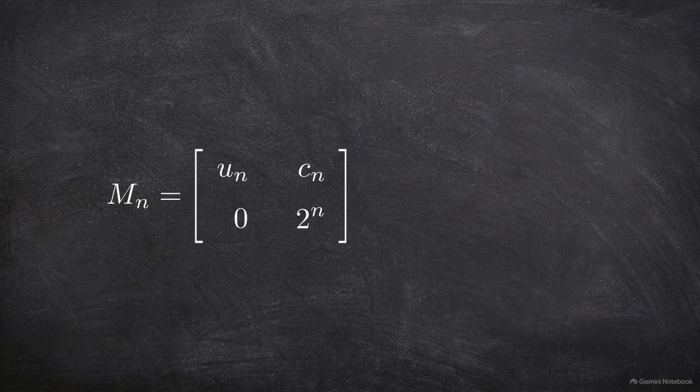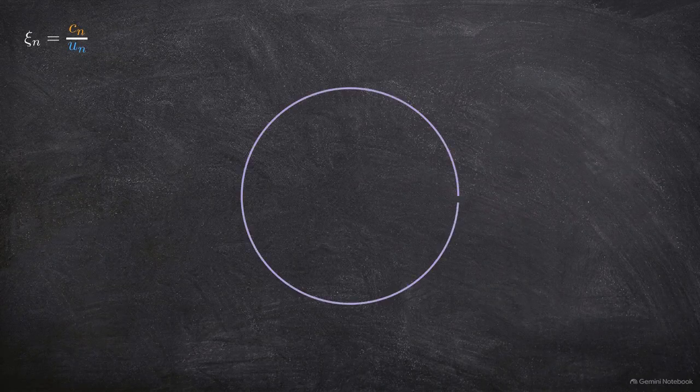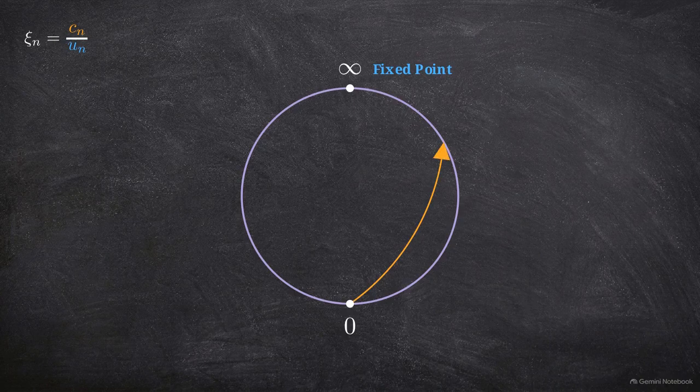The matrix Mn is upper triangular. We isolate the top left element un and the top right element cn. We define the horospherical coordinate chi-n as the ratio of cn to un. This is the coordinate a vertex projection eliminated. On the circular boundary of the tree, we mark a fixed endpoint at infinity and a reference point at 0. The generators fix the point at infinity, but the coordinate psi-n traces the inverse image of the reference point 0.